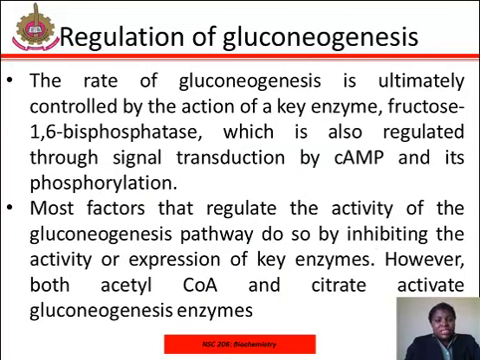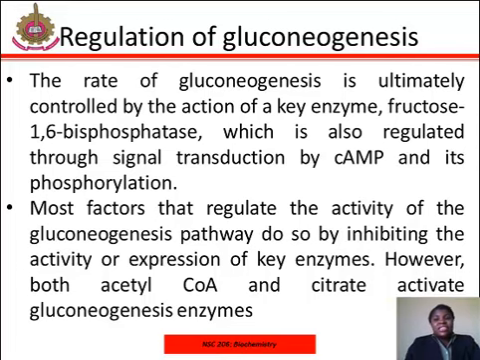Regulation of gluconeogenesis. The rate of gluconeogenesis is ultimately controlled by the action of a key enzyme, fructose 1,6-bisphosphatase, which is also regulated through signal transduction by cyclic AMP and its phosphorylation. Most factors that regulate the activity of the gluconeogenesis pathway do so by inhibiting the activity or expression of the key enzymes. However, both acetyl-CoA and citrate activate gluconeogenesis enzymes.